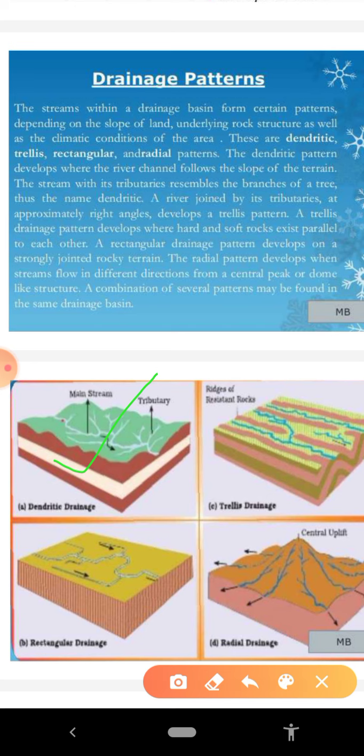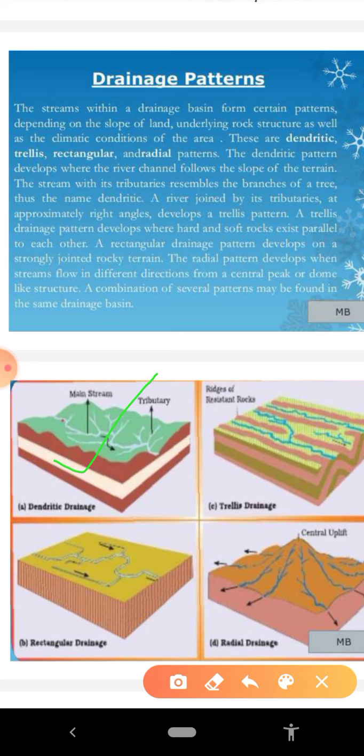The trellis pattern is found generally in those areas where hard and soft rocks exist parallel to each other, and in this pattern the tributaries are joining the main river at approximately right angles.